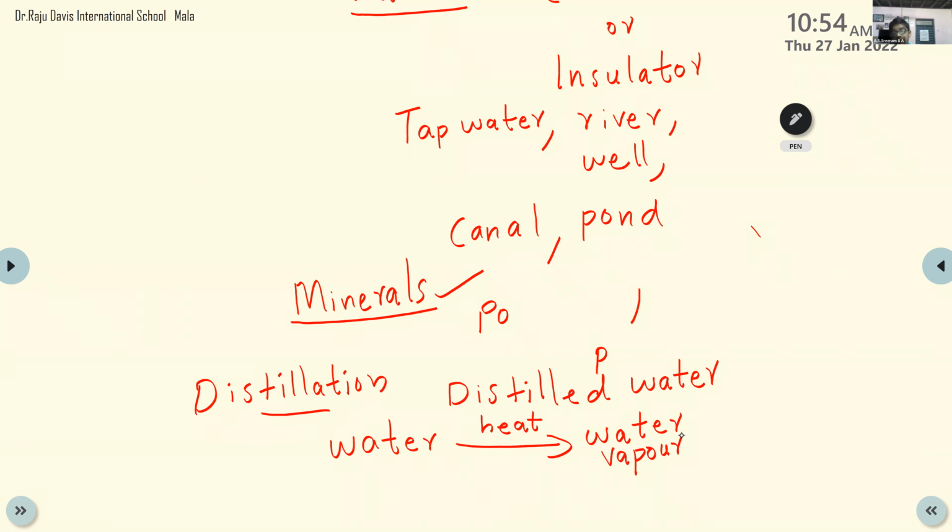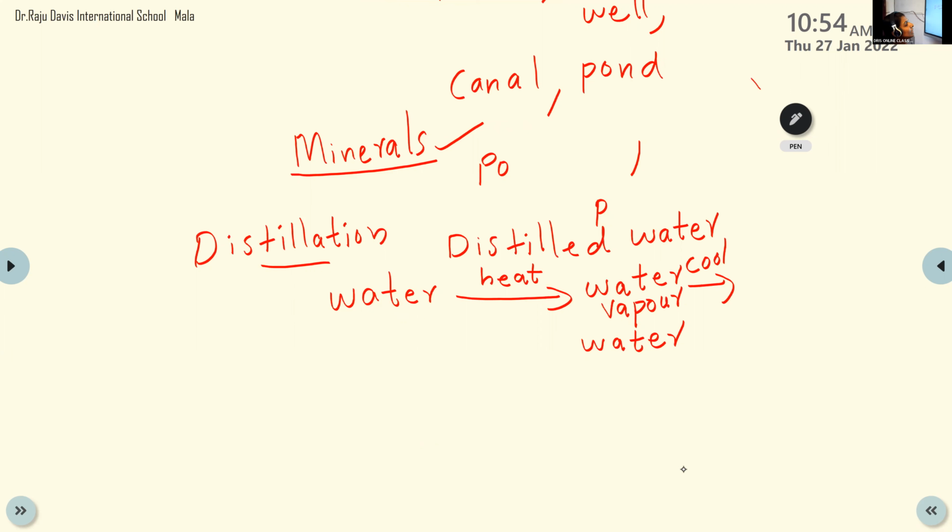Okay. So water on heating is converted into water vapor. Again, when we cool the water vapor, what is the result? It again becomes water. At that time, is there a difference between this water and the original water? Yes. What is the difference? By the process of heating, what happens to the minerals? The minerals are gone.